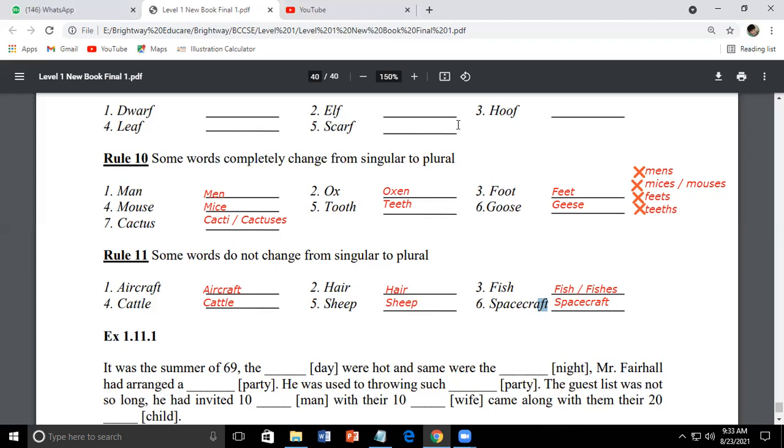So today we have seen rule number 10 as well as rule number 11. Rule number 10 says some words completely change from singular to plural. We have checked out what are the different mistakes that some people do, some students do, some learners do. And here we have seen in rule number 11 that the word completely remains same. We also checked out the difference between fish as a plural and fishes as a plural. So I request all of you to remember this, apply this, try to practice this multiple times, because if you do not practice and if you do not remember the rules, you will forget it easily. Let us move on to the next part, and the next part is the exercise.